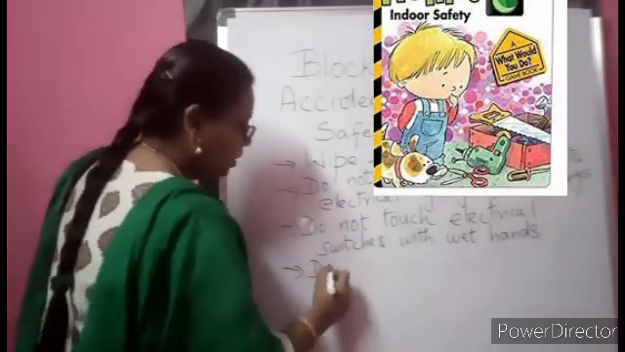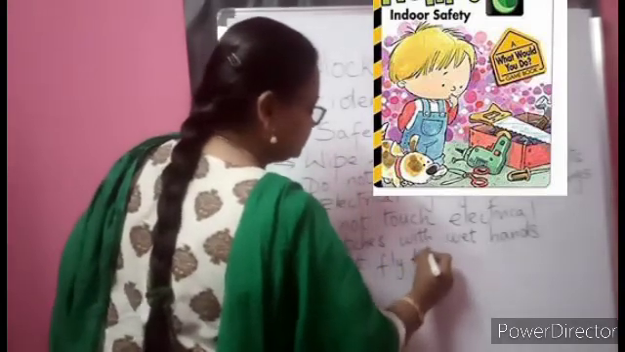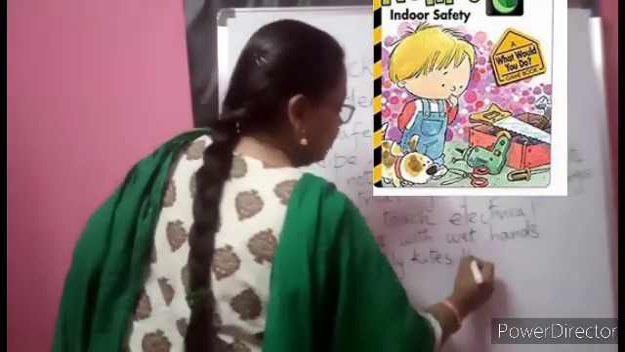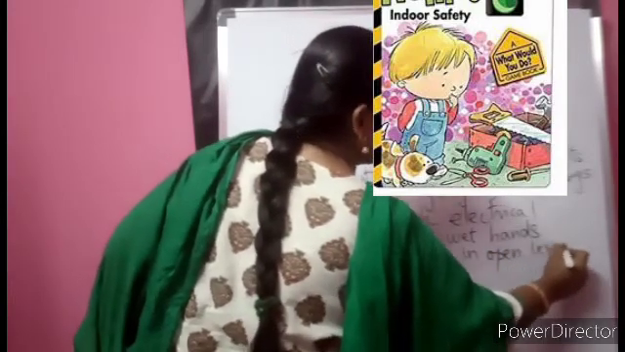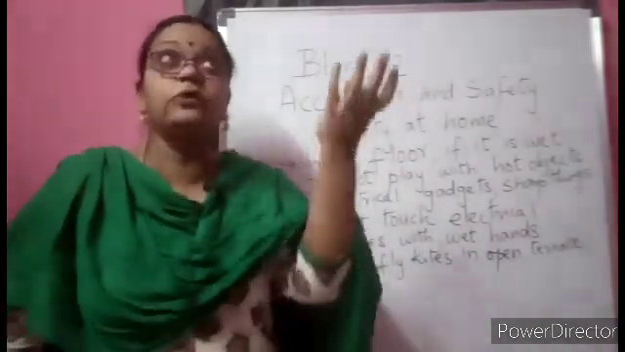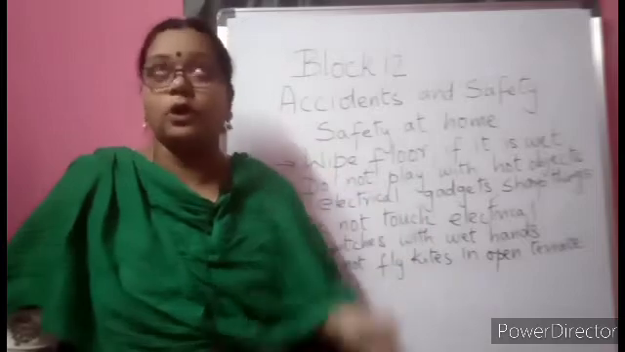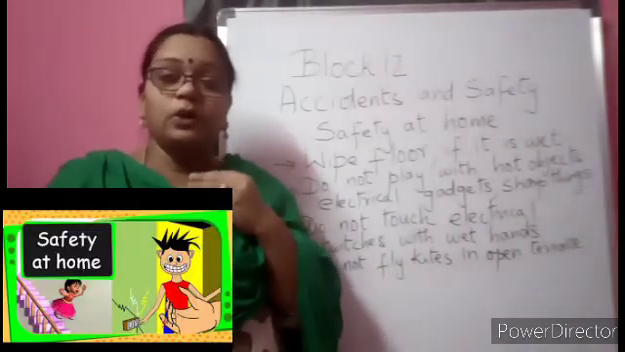And on the terrace, you do not fly a kite in an open terrace. Yes, if suppose the railing is not there, if suppose nobody is there, and you go to the terrace and want to fly a kite, you will be watching the kite and you may fall down from that high position. If you fall, it will be very risky.